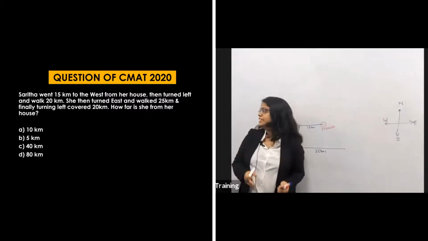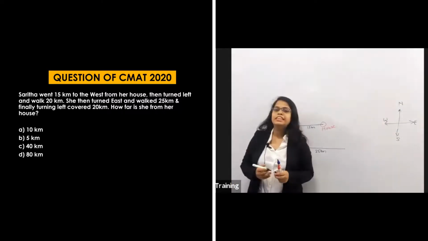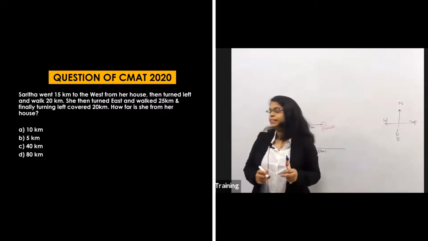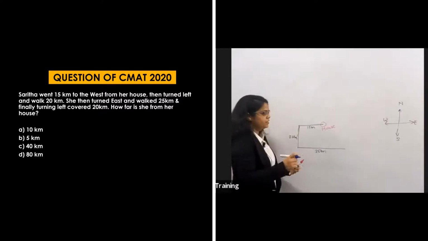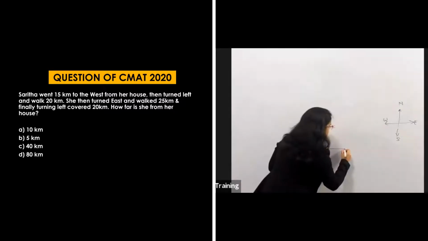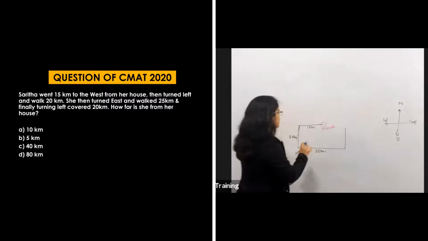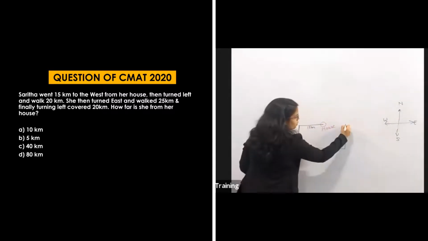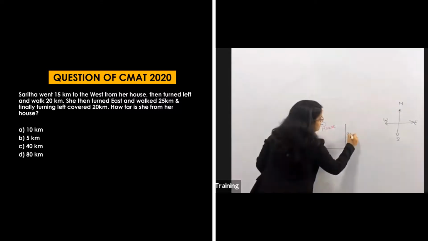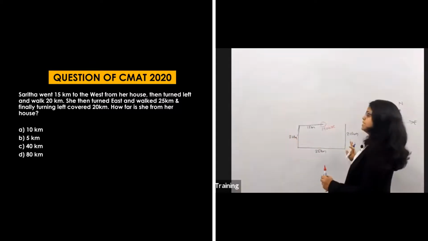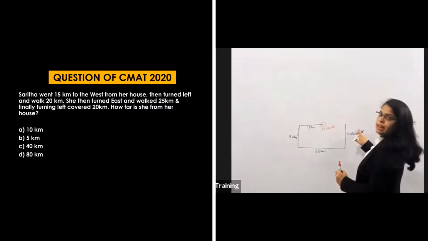After that, finally turning left, she covered 20 kilometers. Now, what is her left? Left will be the upward side. So turning toward left and covering 20 kilometers. As this was also 20 and this is also 20, those points will be on the same line, because this distance is the same. These both lines should be the same, so this will be on the same line.